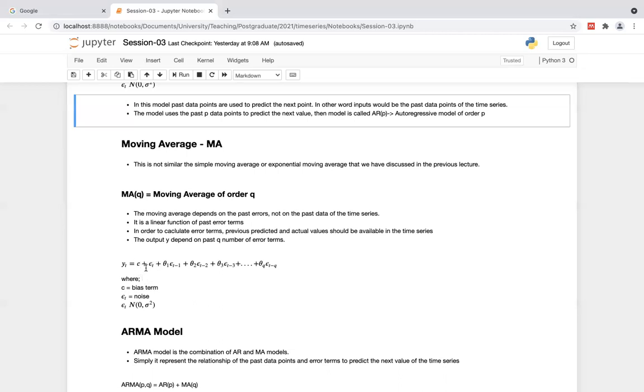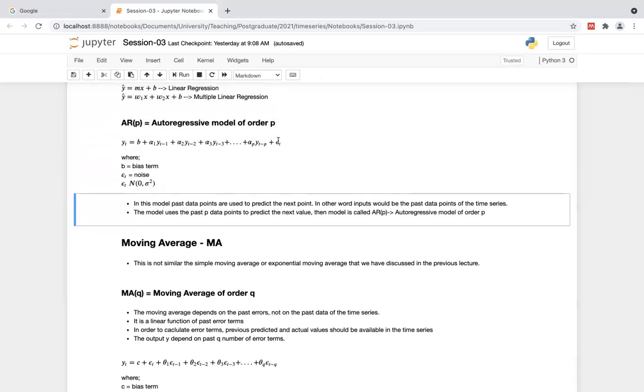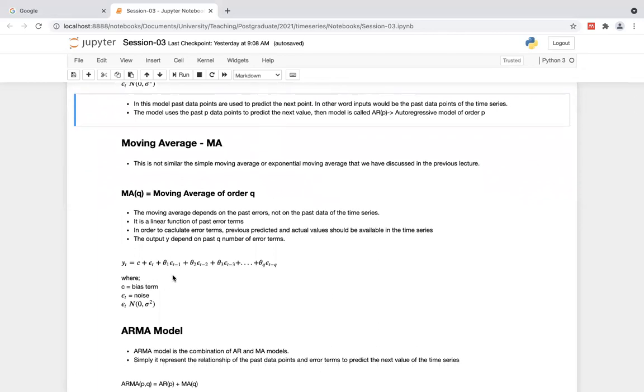Then the error component, this term, epsilon t. Then theta 1 epsilon t minus 1, theta 2 epsilon t minus 2, up to theta q epsilon sub t minus q, where epsilon is noise, which is normally distributed.